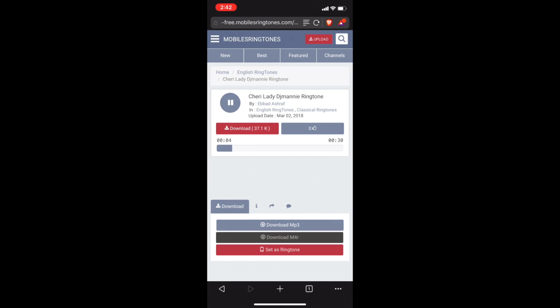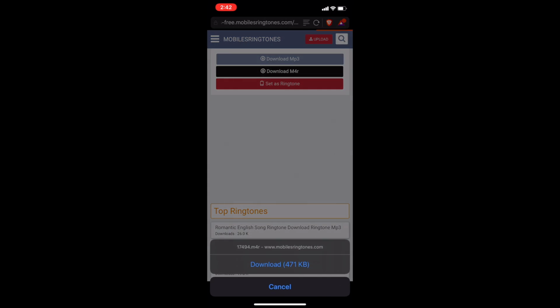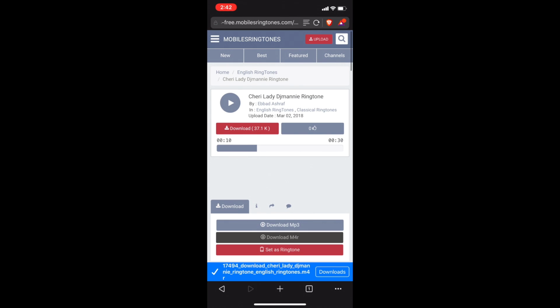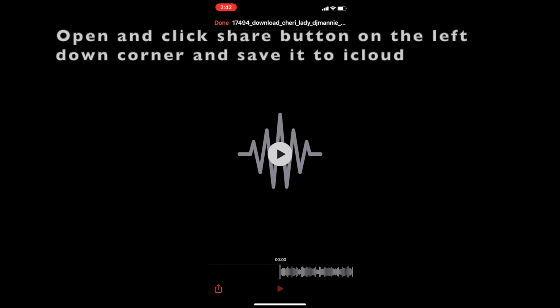Just download it in any version, like MP3 or MP4, and click the share button on the left corner.